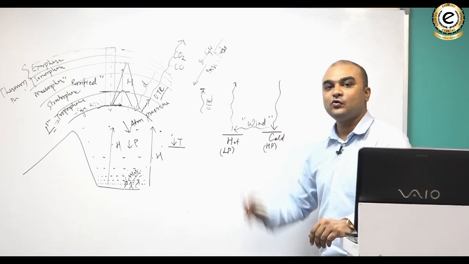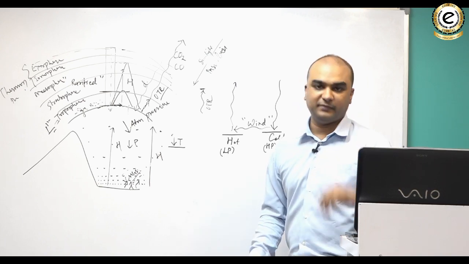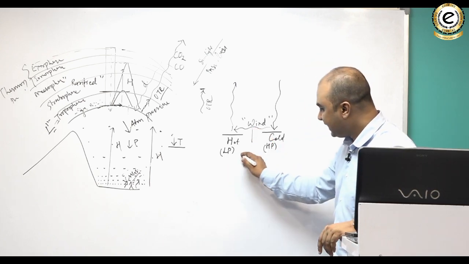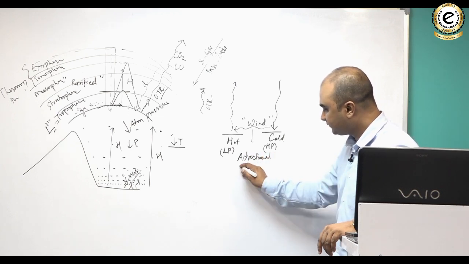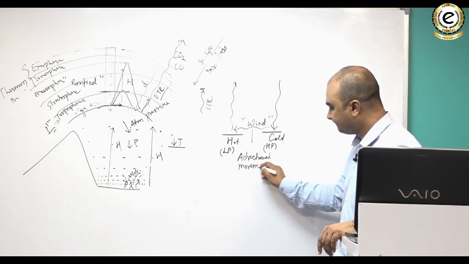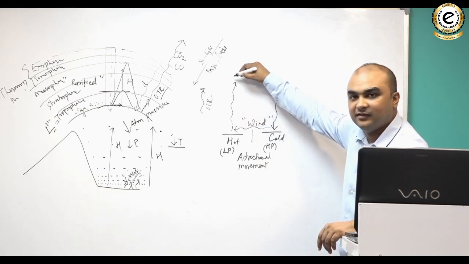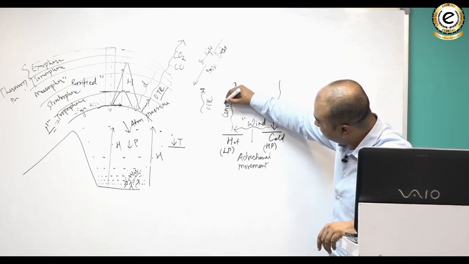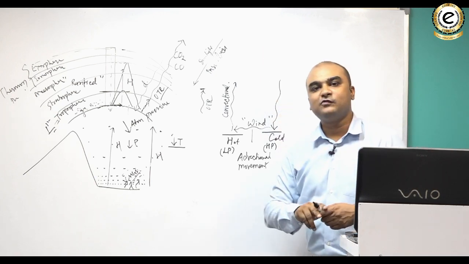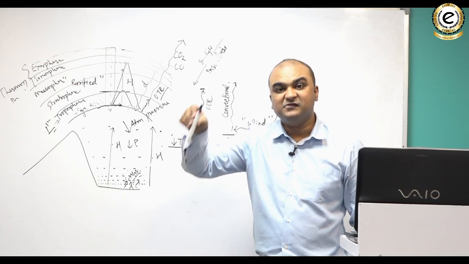This horizontal flow of air is also known as advectional movement. So this is known as advectional movement. Whereas this vertical movement of air is known as convectional movement. So air can move in two ways, either horizontally or vertically.